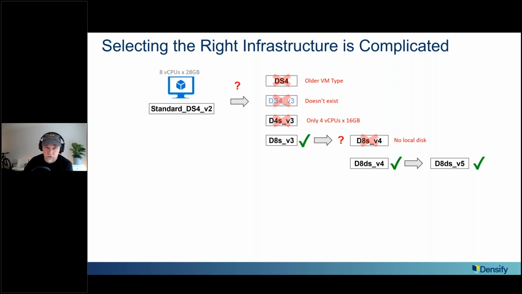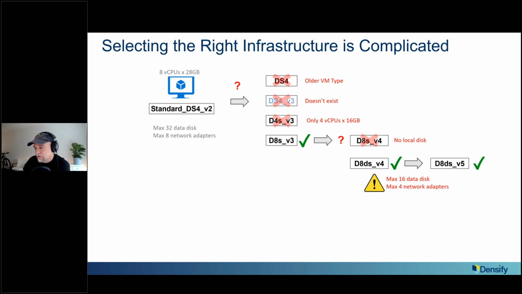This is just one workload. I mean, imagine trying to figure this out for thousands. Still may not be the right answer because we've seen this case in customers and we have policies to figure all this stuff out. And we've seen cases where the new ones only have half the disk and network adapter capacity, and that has bitten them. If you move to the newer one, you can't have all your disks anymore. So these are real constraints. If you do this wrong, then things break.